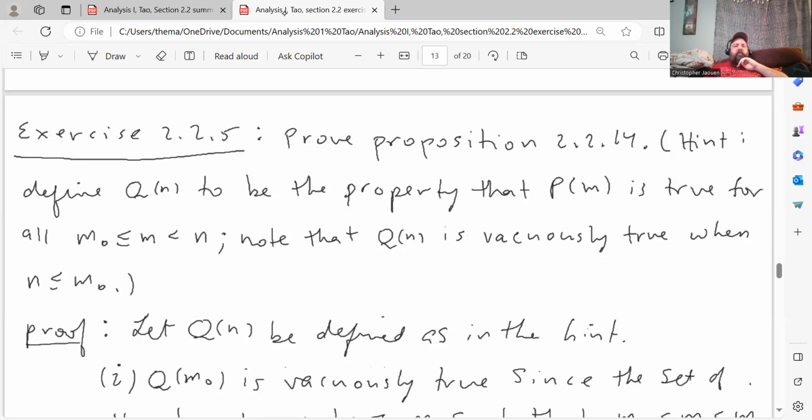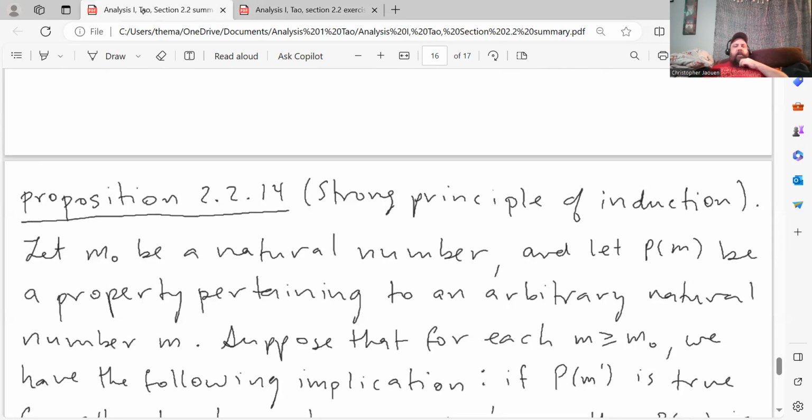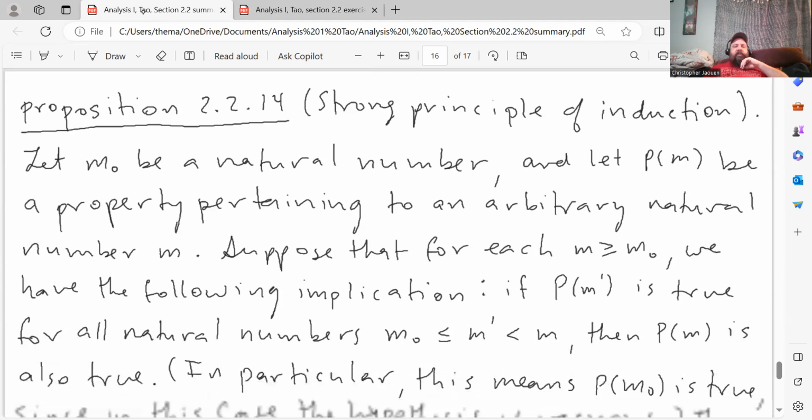Proposition 2.2.14 is the strong induction principle. Let me just read it out for you again, just so you have it in your mind while we're proving this. So here's the proposition. This is called the strong principle of induction.